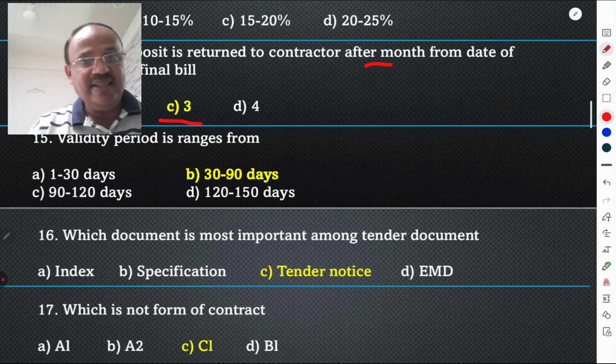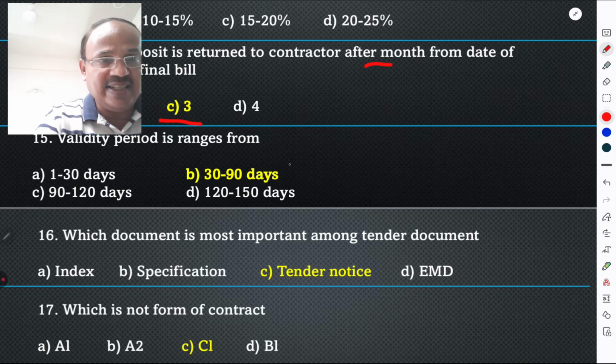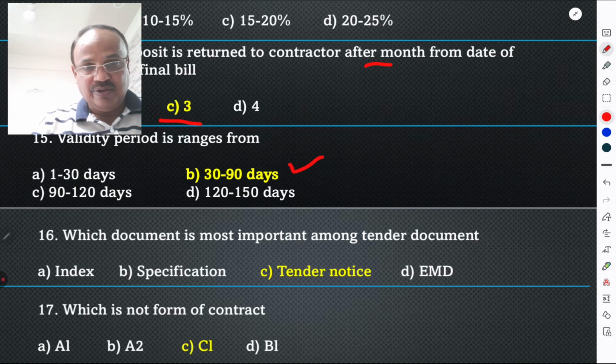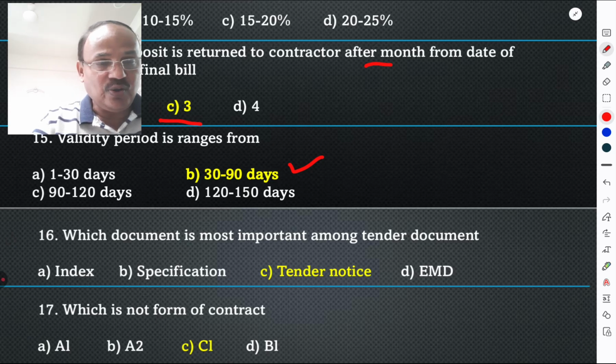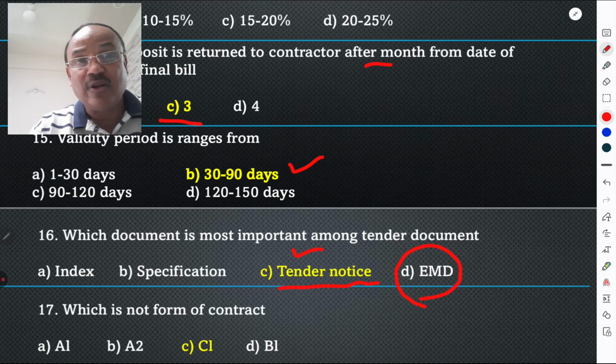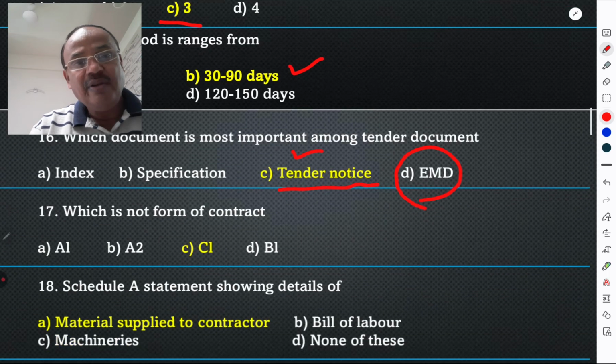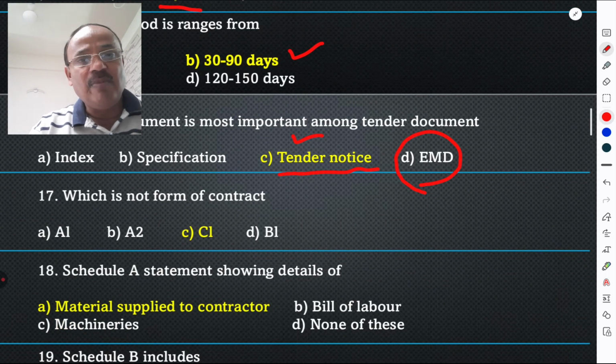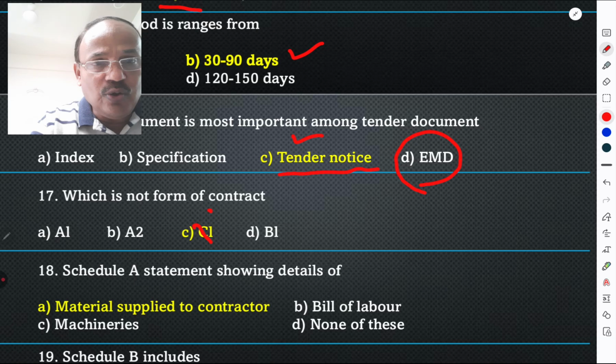Validity period ranges from bid validity 30 to 90 days. Which document is most important among the tender document? Index, specification, EMD, or tender notice? The tender notice is also important, but EMD is also one of the important documents for acceptance or rejection of a tender. Which is not a form of contract? A1, A2, C1, and B1. That's C1, not C, only C.